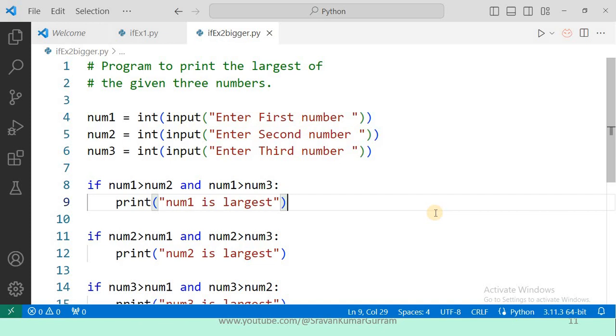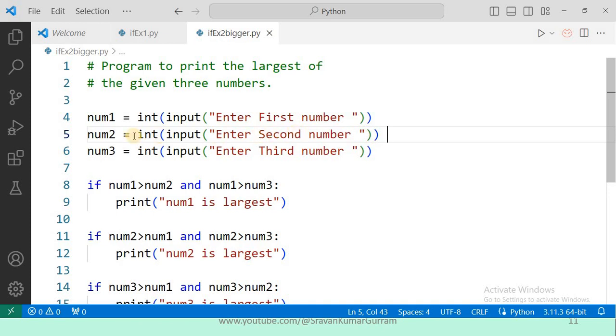See one more example. Here we are going to find the largest of the given 3 numbers. We need to enter 3 numbers at runtime. We need to find out which number is largest of those 3 given numbers. As we covered already in our lectures, the input method is used to receive the values at runtime. And this is type conversion. I want to convert that received value into integer type because the return type of the input method is string type. So this is used to receive number 1 value, and the fifth statement is used to receive the second number.